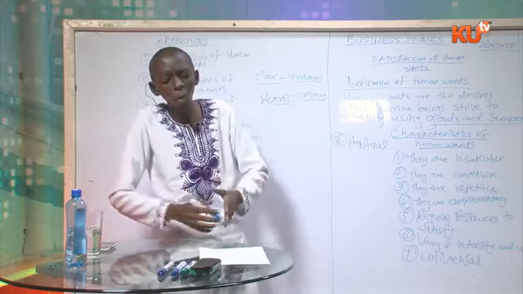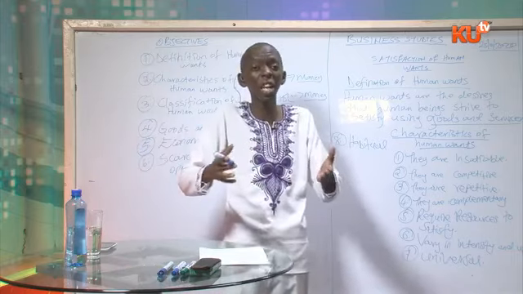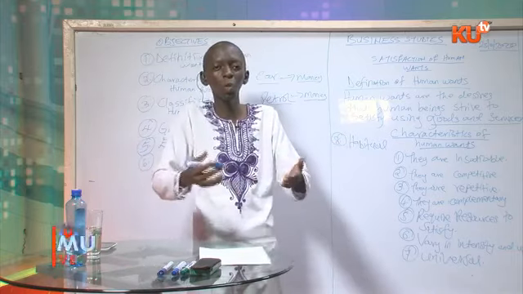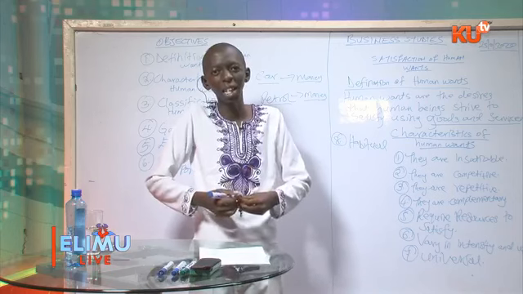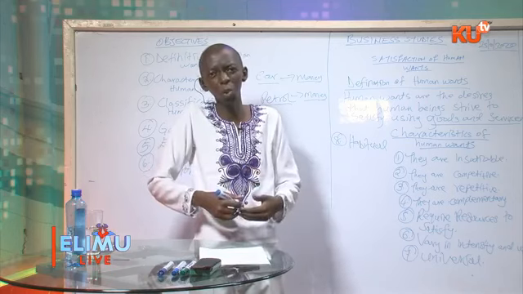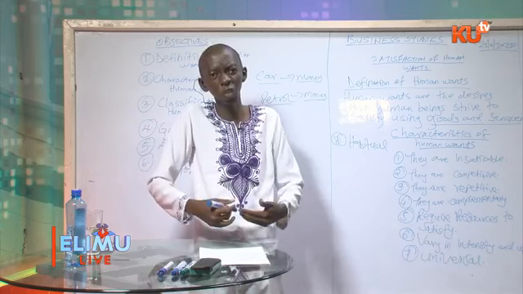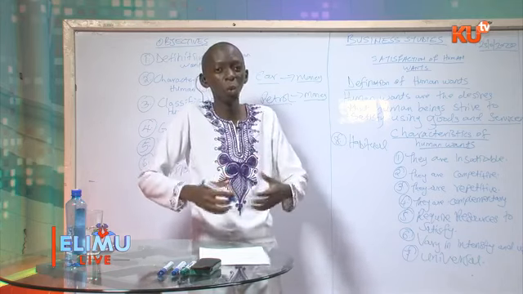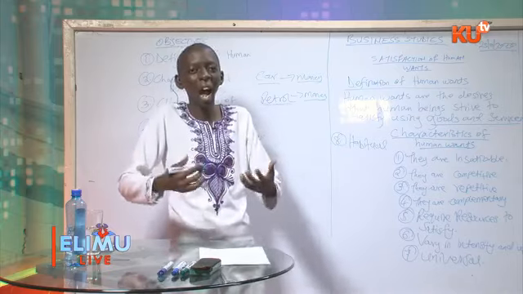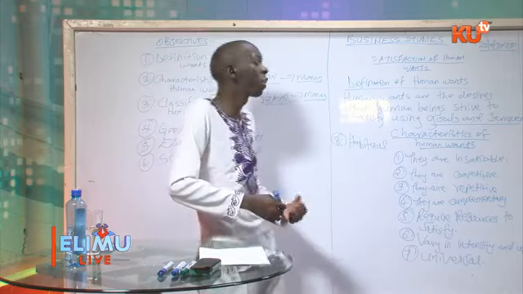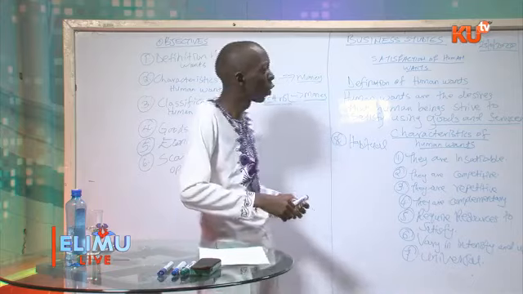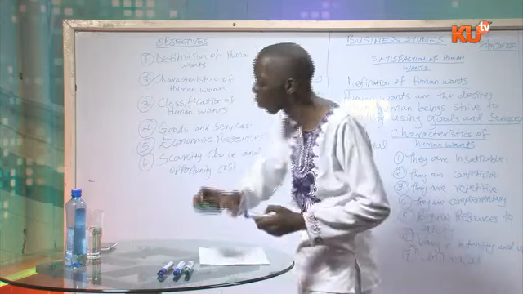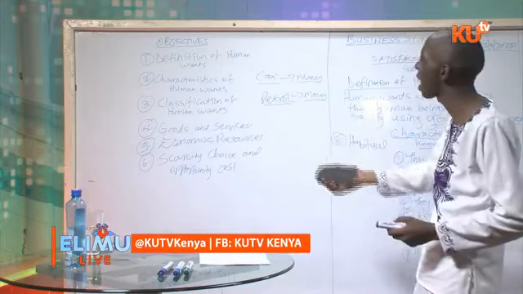For example, some human wants which are not very important, like those people who smoke cigarettes, that thing becomes a habit to them. It becomes addictive. So some of these wants are habitual. Therefore, these are some of the characteristics of human wants as we have discussed.